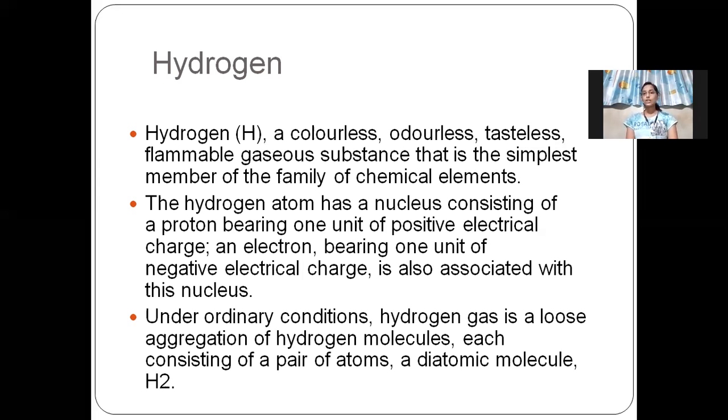Under ordinary conditions, hydrogen gas is a loose aggregation of hydrogen molecules, each consisting of a pair of atoms, a diatomic molecule H2.